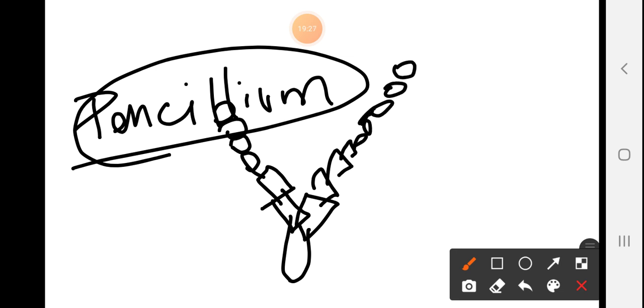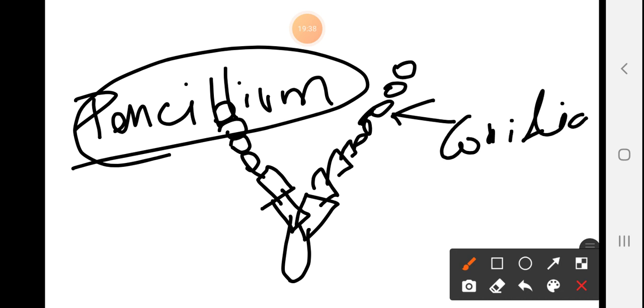Penicillium actually falls in which class? It's a fungus. So this one is your conidia, and as I have told you, it is always found in chain. And from where does this give rise to daughter cells?